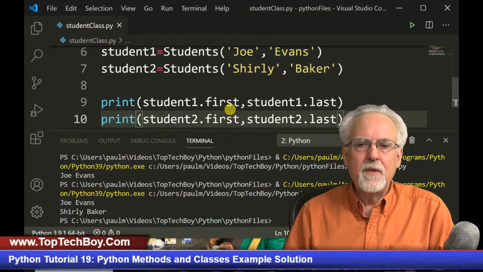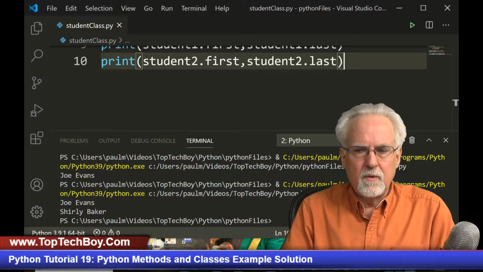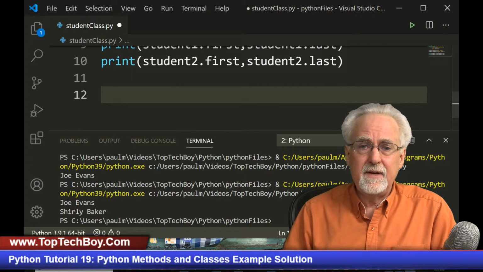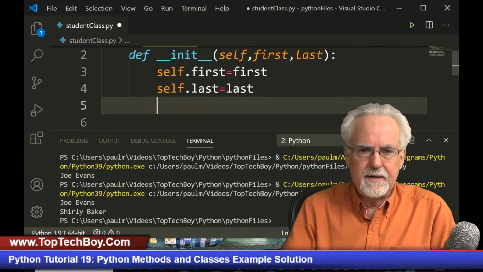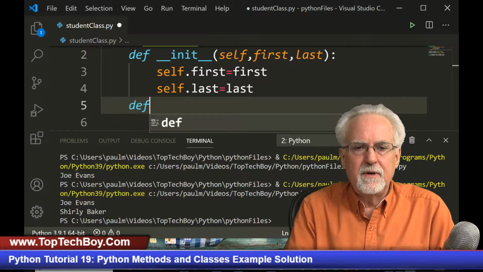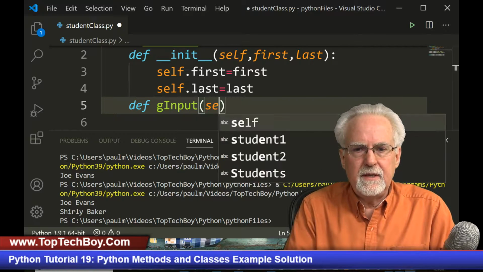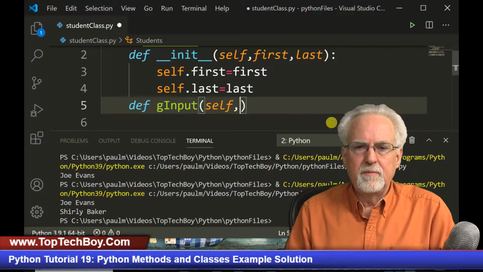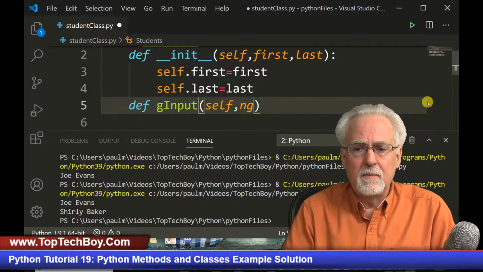All right, so now probably one of the more interesting things that we are going to have to do is we're going to have to input grades for these people. So I am going to need to create a new class. And so I'm going to define, and I'm going to call it G input for grade input, and then that is going to need self as always. And remember, I'm going to inherit the name and so forth from this. But then what am I going to need to know? I'm going to need to know number of grades.